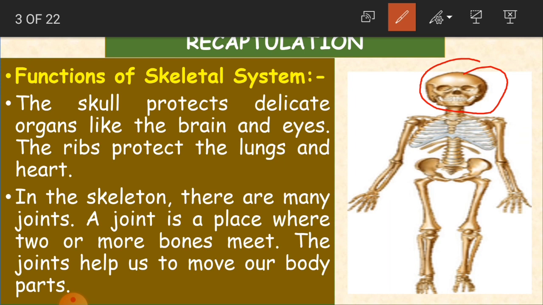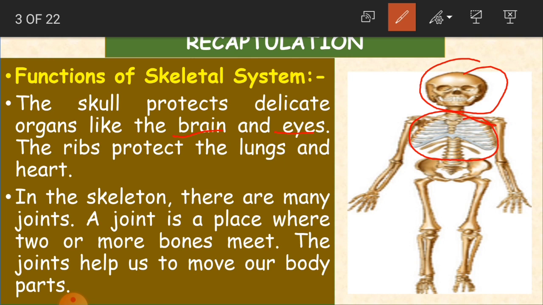What are those organs, children? Brain and eyes. And here the ribs. The ribs protect the lungs and heart, which are around the chest.